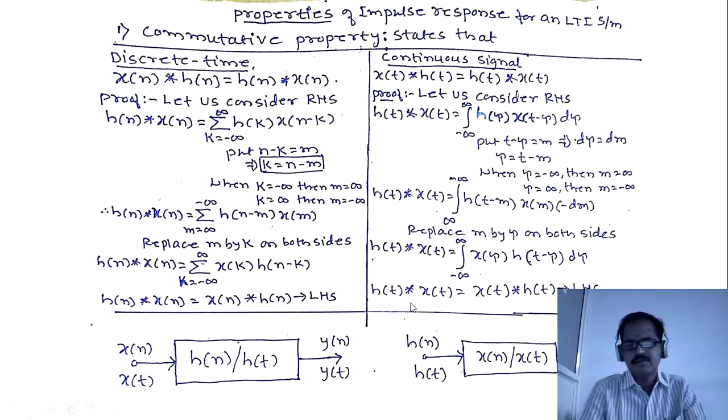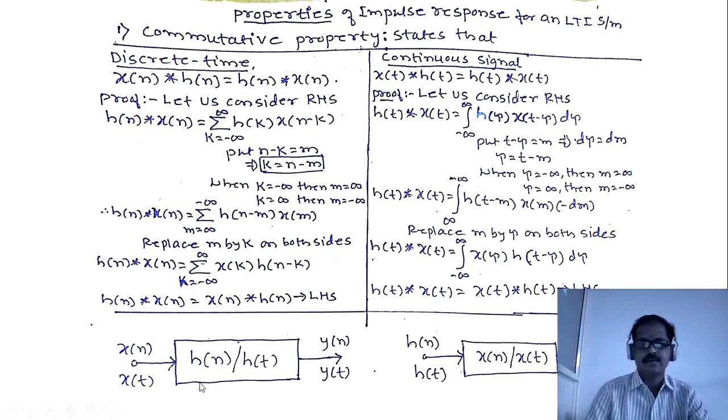Therefore h of t convolved with x of t is equal to, so this is in the standard form, integrating with respect to tau, x of tau h of t minus tau. Hence x of t convolved with h of t. This is the LHS.